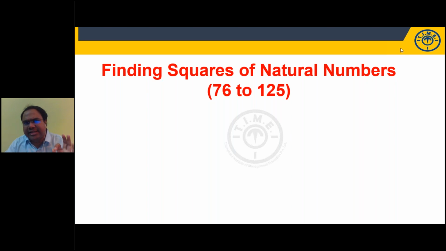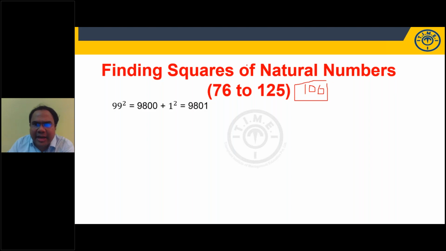We'll keep our logic the same, but we'll take the base as 100. For 26 to 75, we're comparing with 50, and more or less, we are adding or subtracting from 2500. Here we'll compare with 100. 99 square. 99 is how much less than 100? 1 less. So subtract this 1 from 99: 99 minus 1, 9800, plus 1 square. 1 less, no? So 1 square, 9801.